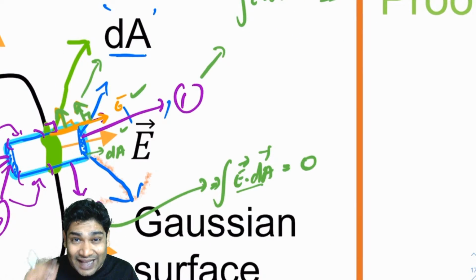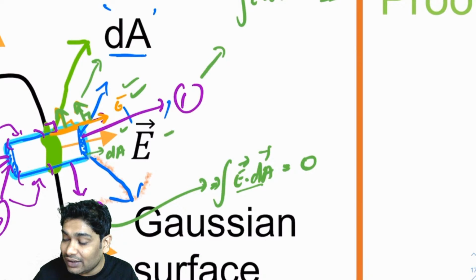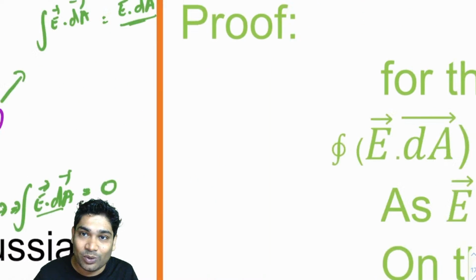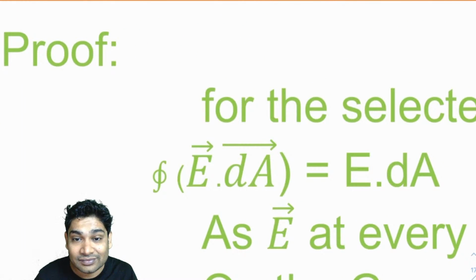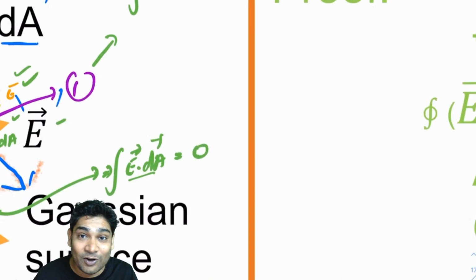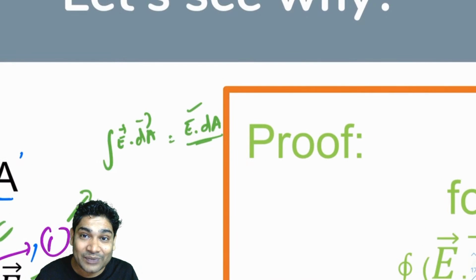This area dA is so small that I can imagine E here and E here and E here, E over the entire area, is almost constant, as I assume that sigma is constant. For the outer surface, it will not be zero. For surface number 1 it is non-zero. You get E dA.